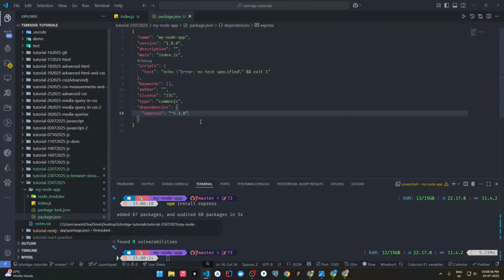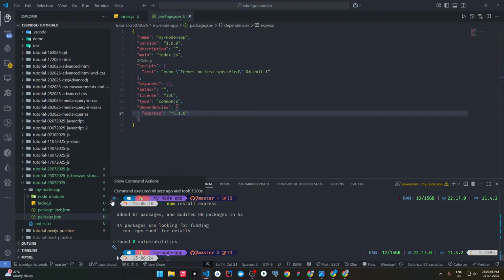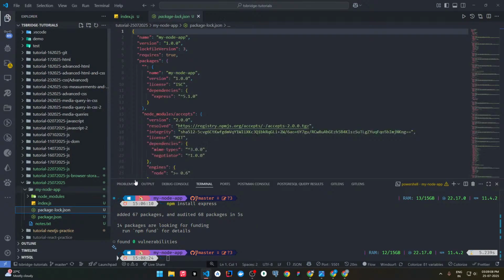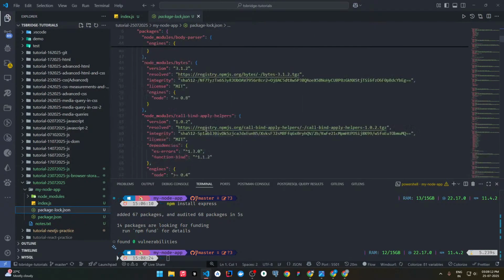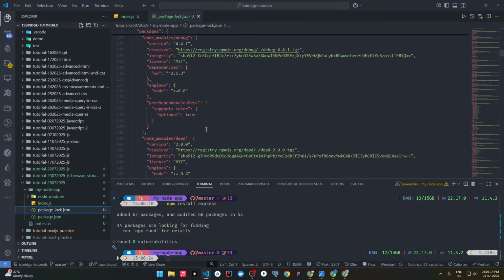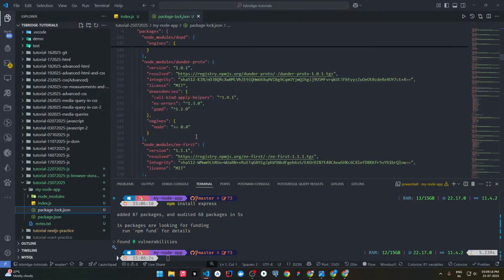And whatever dependencies or packages we are installing, those packages depend on other dependencies, meaning they are interlinked with each other. So that interlinking is tracked here in the package-lock.json, meaning the dependency is being tracked here.